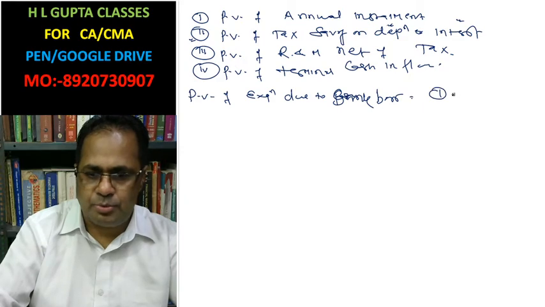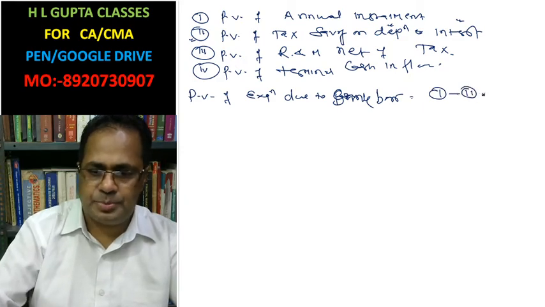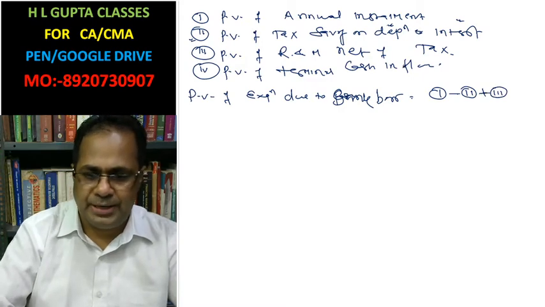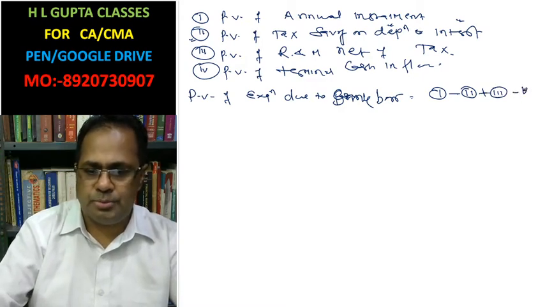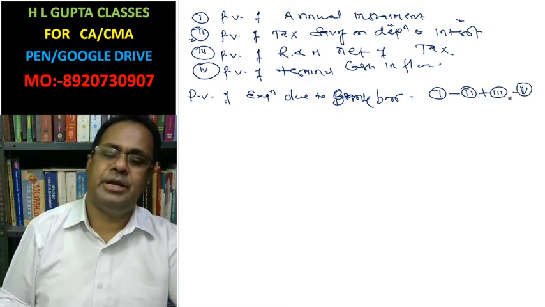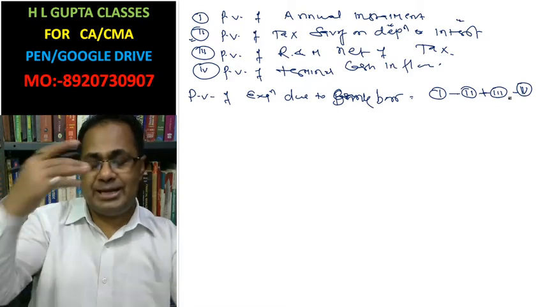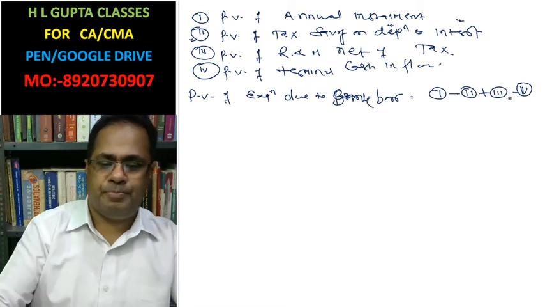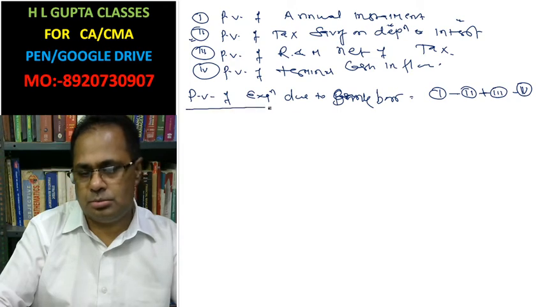So first you have to add, second you have to subtract, third you need to add because of expenditure, and fourth you have to subtract because of this inflow. These are the steps you have to follow here. Okay, look,